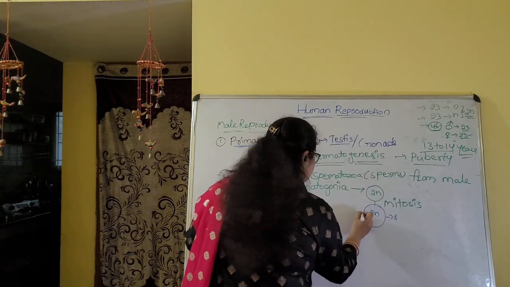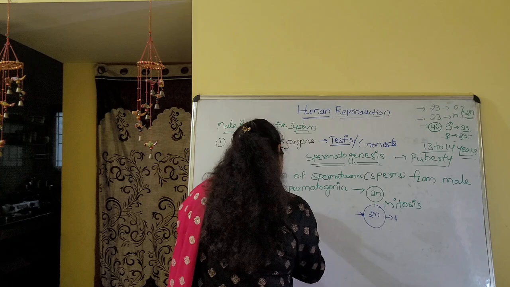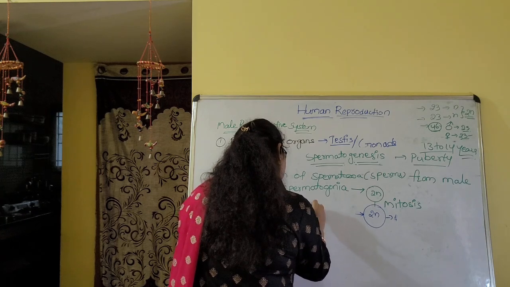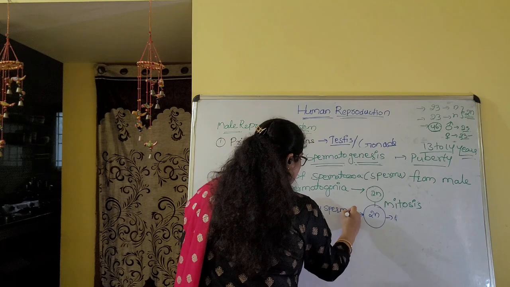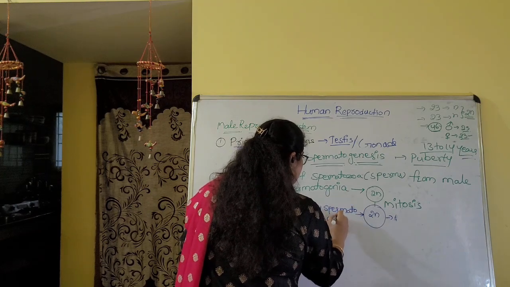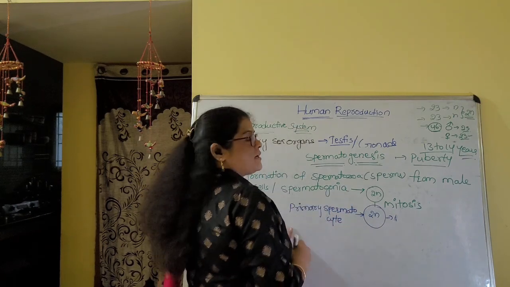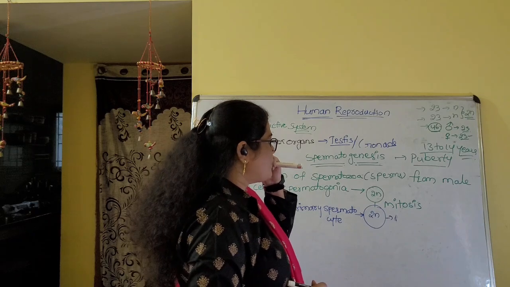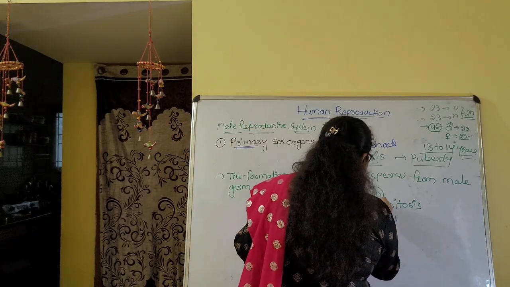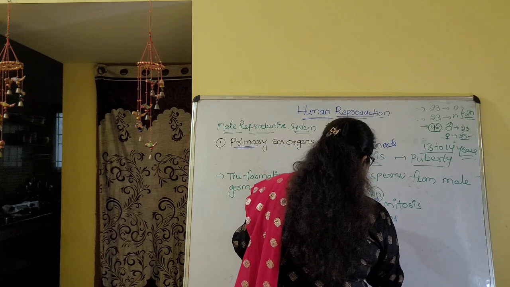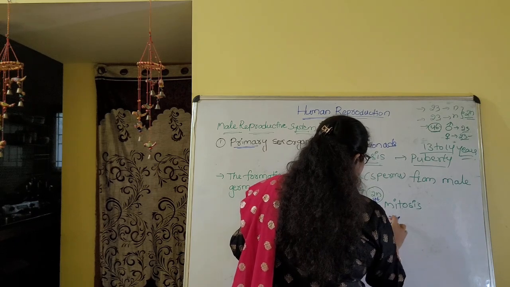primary spermatocyte. Cyte means cell. How many chromosomes are present here? Here also 46 chromosomes are present.